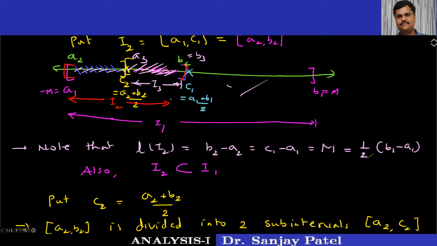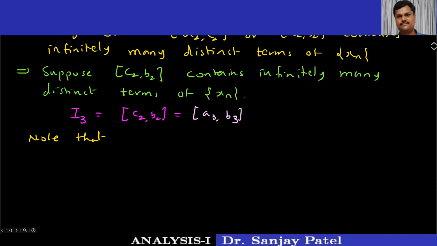Okay, so just note that I3 is a subset of I2 and the length of the interval I3, that is B3 minus A3, is half of the length of the previous interval, which is I2, and therefore I can write it is equal to 1 half B2 minus A2. Okay, and remember that I3 contains infinitely many distinct terms of the sequence xn.